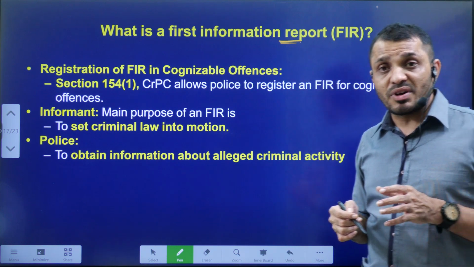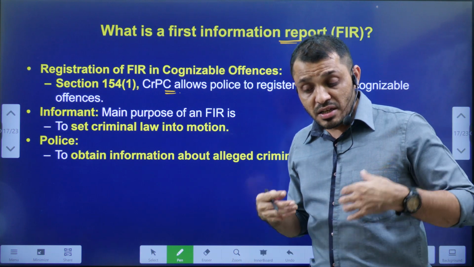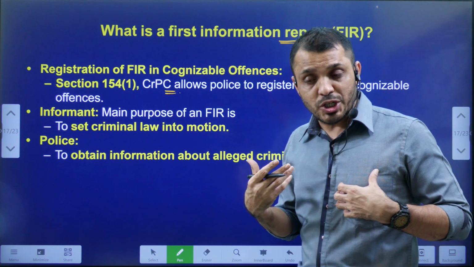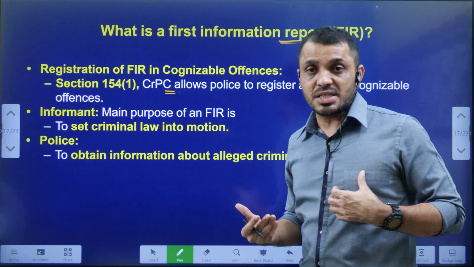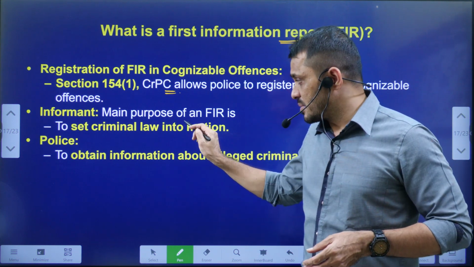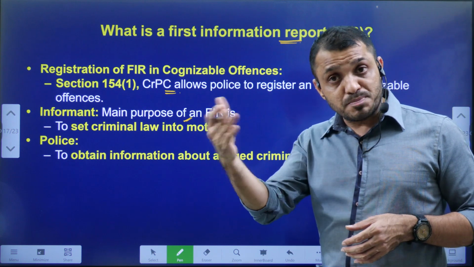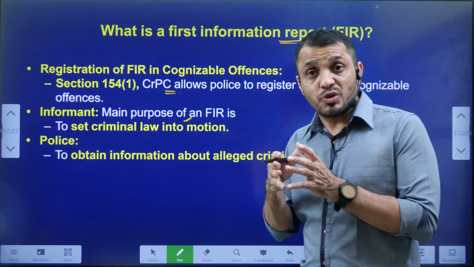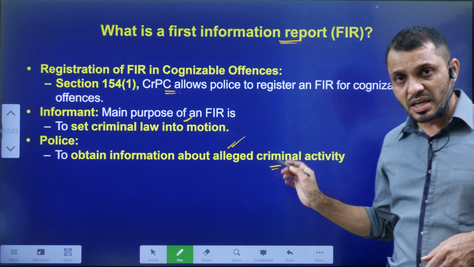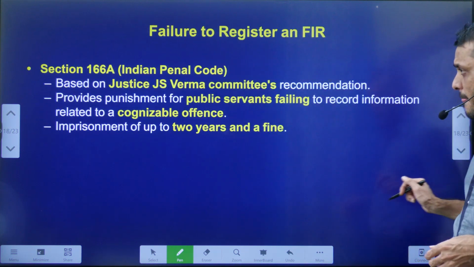And CrPC section 154 clause 1 talks about FIR. For example, if I am complaining, from my point of view, FIR is the information which I am giving to the public servants. Through that, the criminal action will be started. Criminal law takes its course. Whereas from the police's point of view, FIR will serve the purpose of giving information about the criminal activity. So FIR plays a very important role.